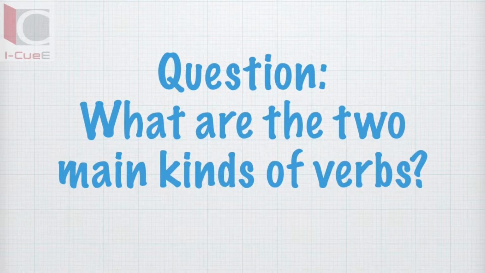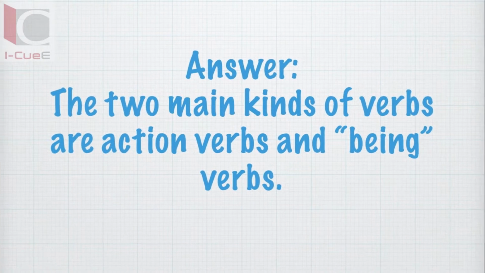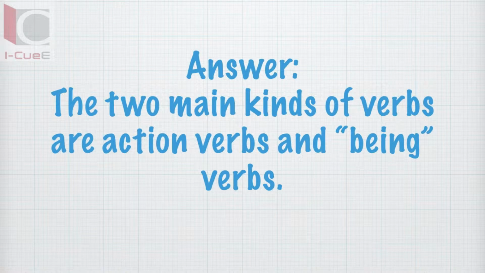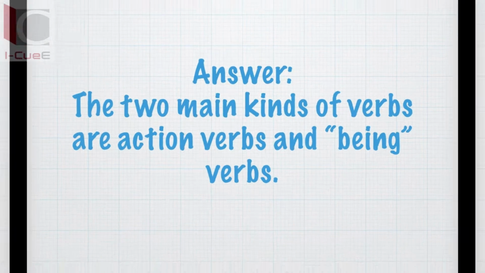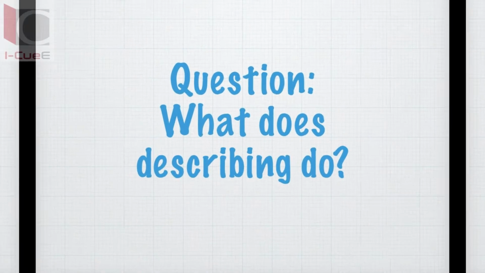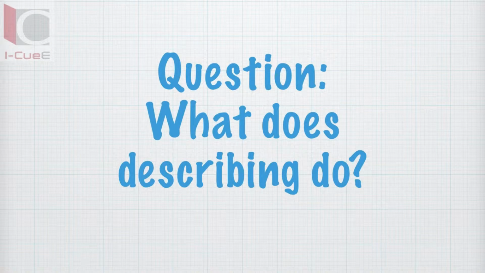What are the two main kinds of verbs? The two main kinds of verbs are action verbs and being verbs. What does describing do?